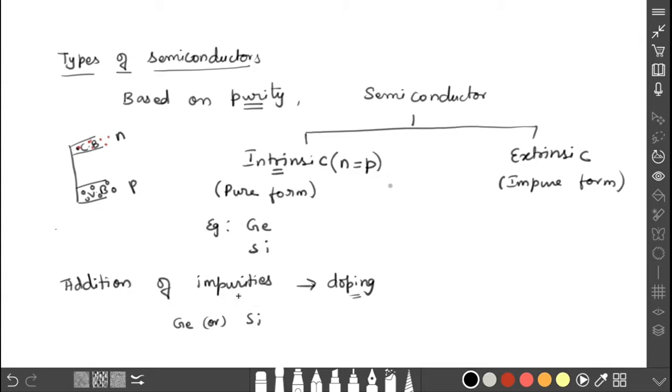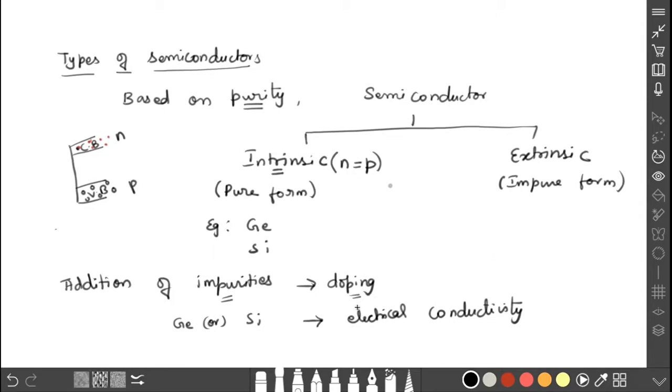Why are we adding these impurities? The impurities will drastically change the electrical conductivity. That is the reason we add impurities to the semiconductor.